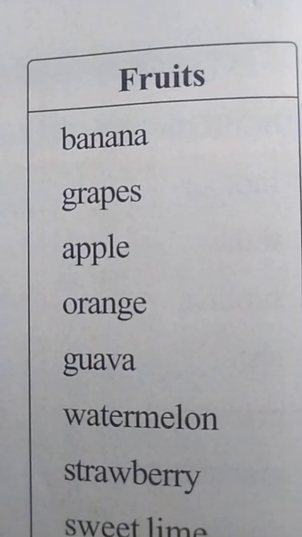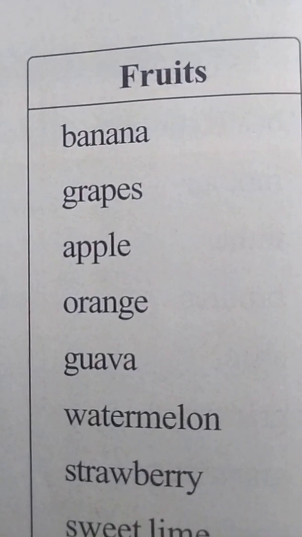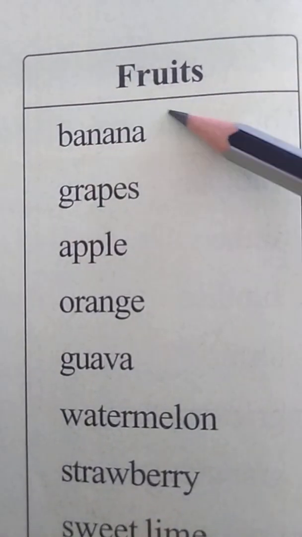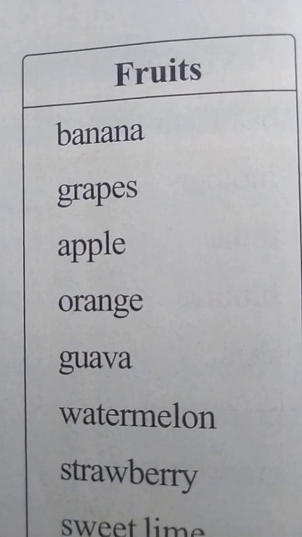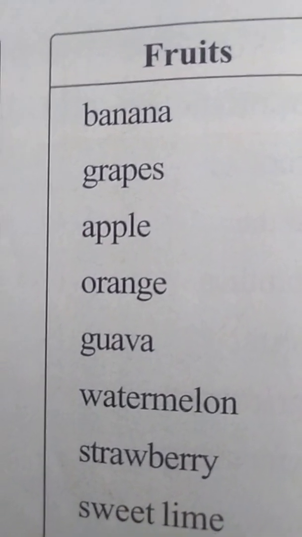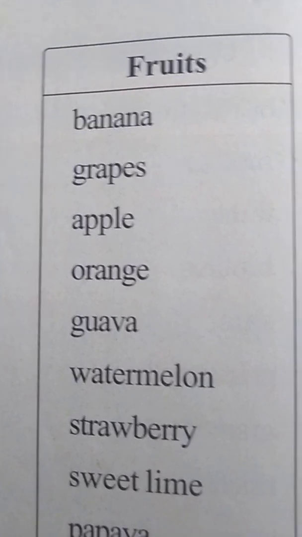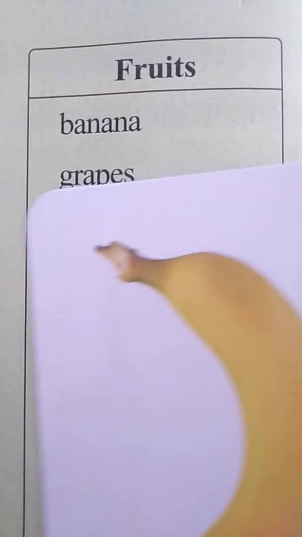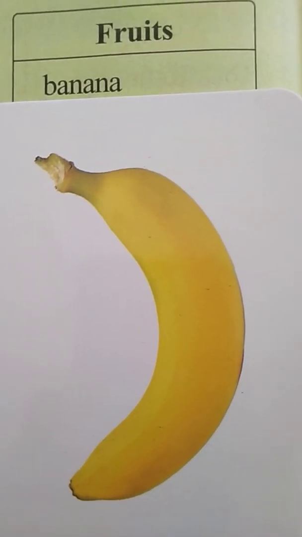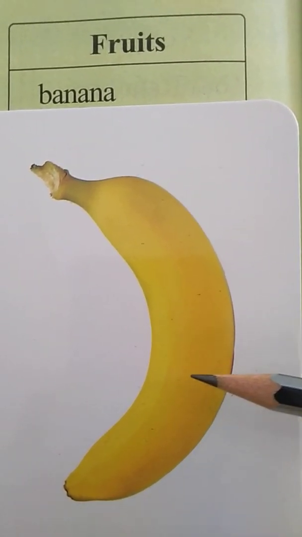Which is yellow in color? Yes, banana. B-A-N-A-N-A, banana. Do you want to see the image of the banana, children? Here it is with me. So let's see the image of the banana fruit. So this is the image of the banana fruit. Okay. So what fruit is it, children?